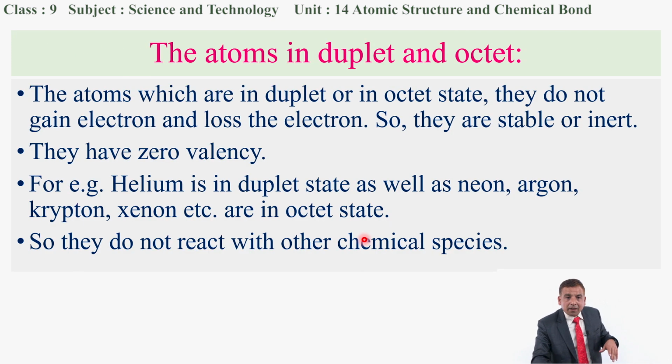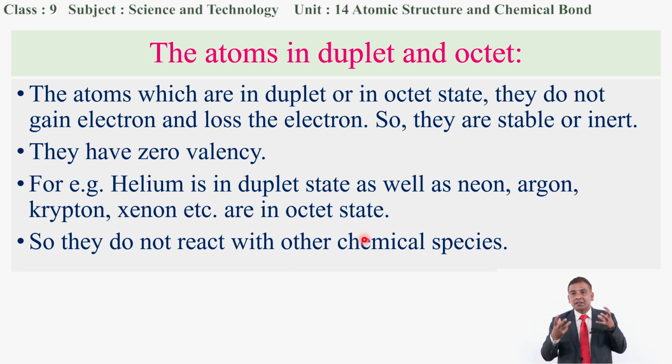So the atoms which are in duplet or octet state do not gain or lose the electron. As shown in the diagram, they have the duplet as well as octet state, so they do not need to gain or lose electrons. You can see examples like neon, argon, krypton, xenon, etc. in the octet state, but helium is in the duplet state.